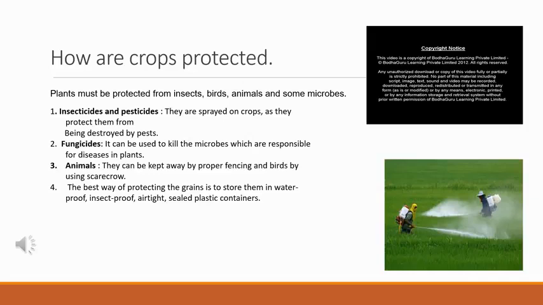Animals can be kept away by proper fencing and birds by using scarecrow. You have seen that in the field. Scarecrows are made by the farmers. These all are for protecting the crops. And they are making fencing also. Then the animals will not enter inside the field. The best way of protecting the grains is to store them in waterproof, insect-proof, airtight and sealed containers.